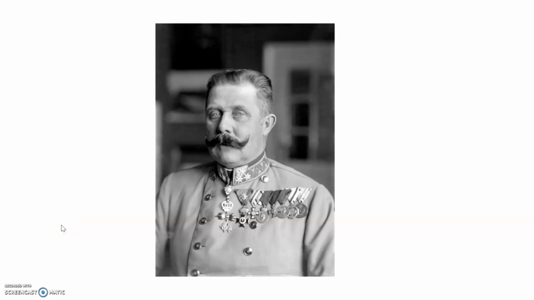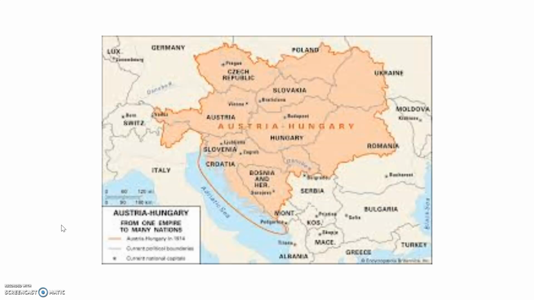All right, so just a quick recap of what we learned yesterday. Remember, this is Archduke Franz Ferdinand. He was heir to the throne. He was the ruler of Austria-Hungary, and he had control over Serbia.